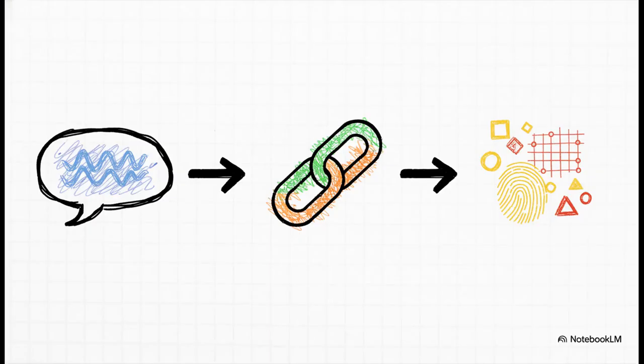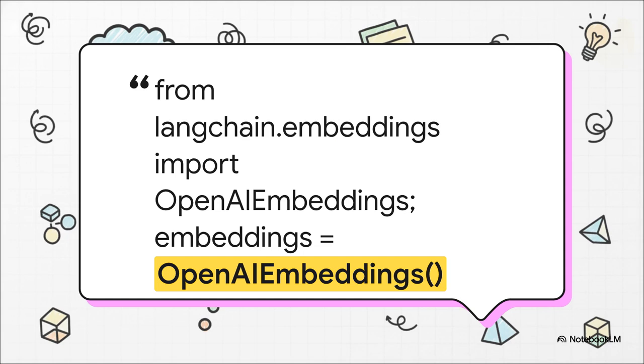Okay, next up, we need a translator. We have to turn our human language, our text, into that special numerical format that our vector database Pinecone can understand. And these numerical representations are called embeddings. You can think of an embedding as a kind of GPS coordinate for a piece of text's meaning in a giant map of ideas. And this is where LangChain really shines. It makes this process ridiculously simple. We just import the OpenAI embeddings tool from the library and create a new instance of it. That's it. This little embeddings object is now our powerhouse. Anytime we need to turn text into numbers, whether it's to store a new memory or search for an old one, LangChain just handles it for us. All the complex API calls are hidden away.